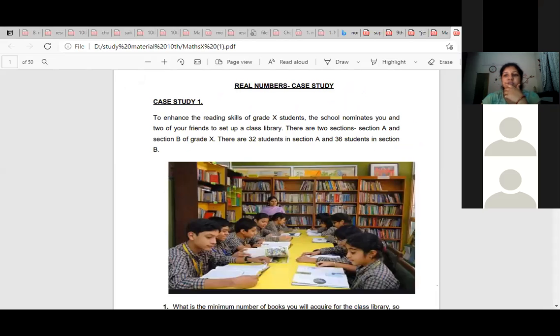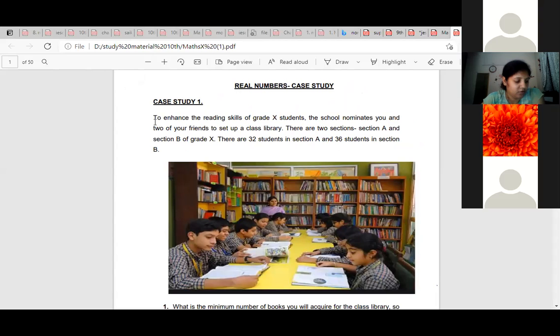Yeah, first question. Are you able to see? Yes, ma'am. To enhance the reading skill of grade X students, the school nominates you and 2 of your friends to set up a class library. There are 2 sections, section A and section B of grade X. There are 32 students in section A and 36 students in section B.